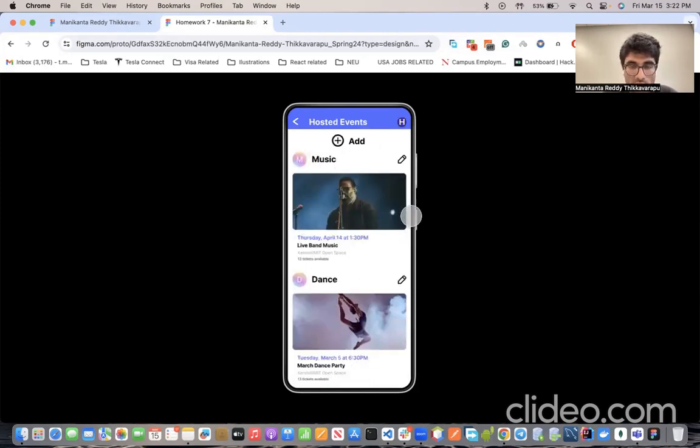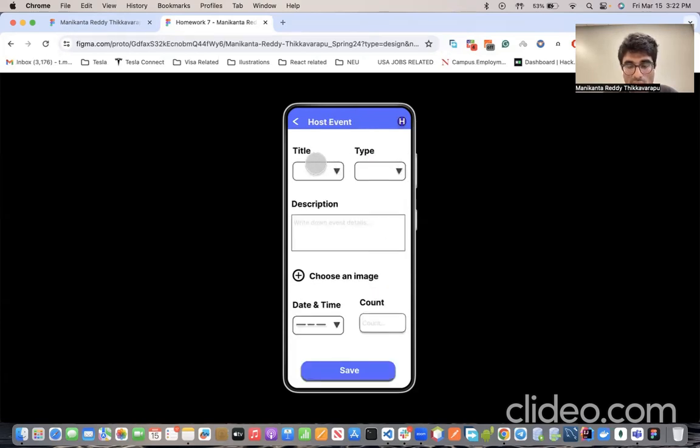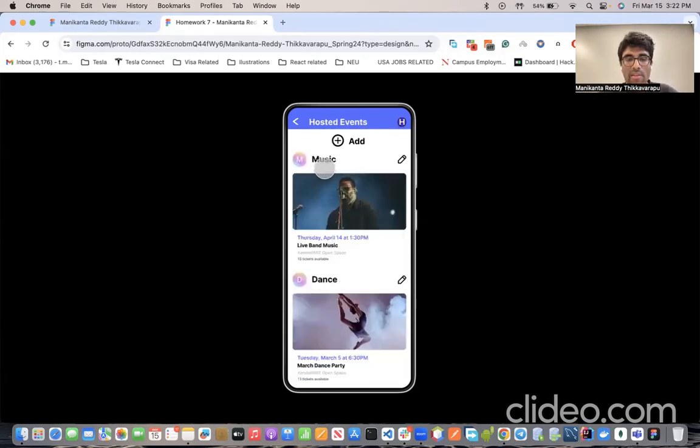So once it is saved, the event will show up over here, and you can also click on edit, and all the fields will be populated, and you can also update the event details.